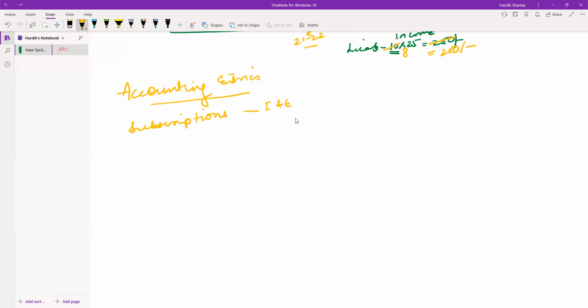Then subscriptions received in advance. This will form part of my balance sheet.